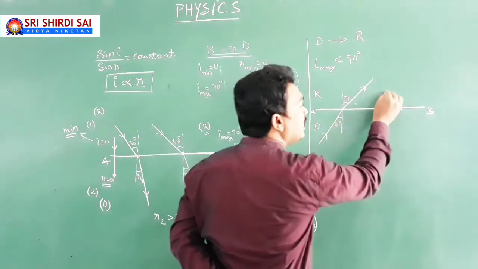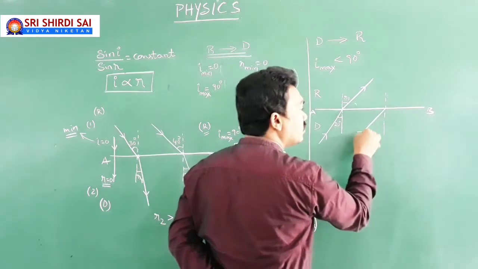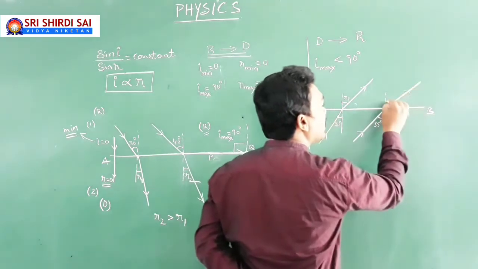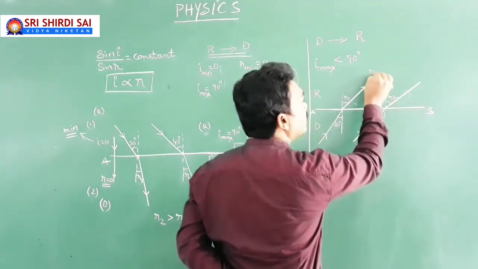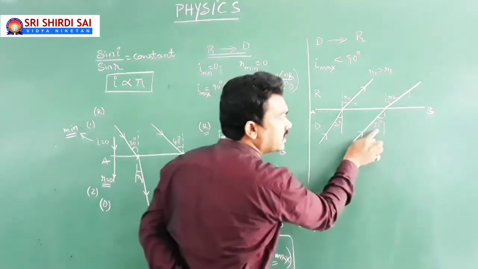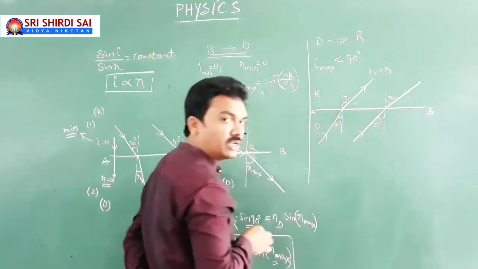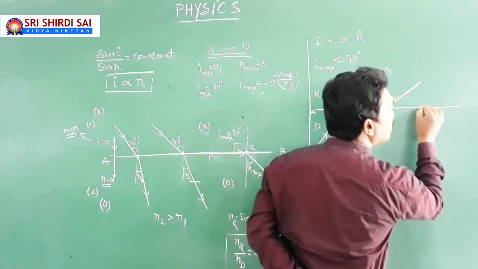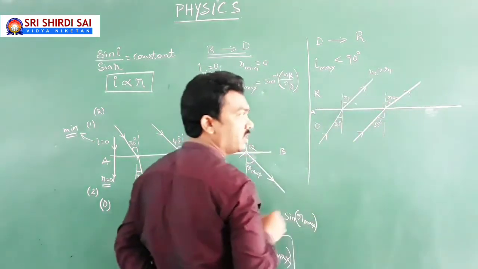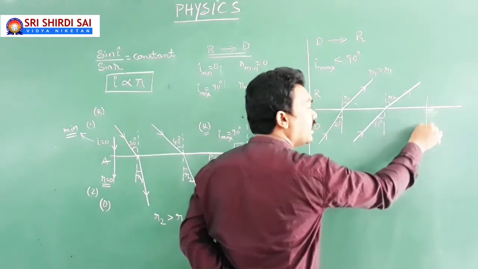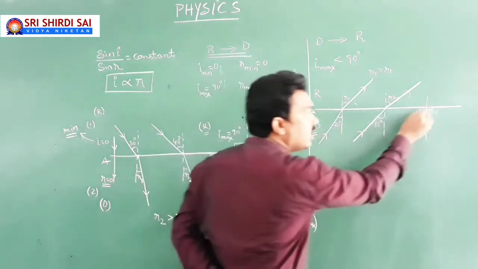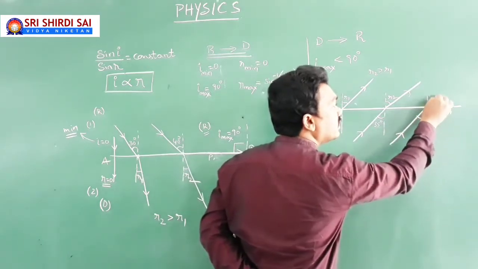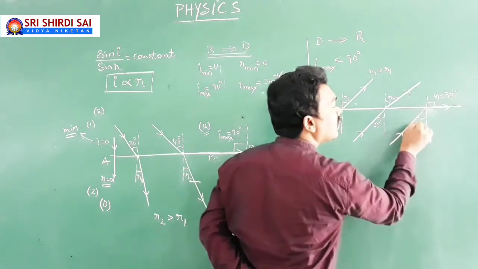R1. Now you increase the angle of incidence to 35 degrees. Yes. Then it refracts away from the normal at an angle of refraction R2. Of course, R2 is greater than R1, no doubt, because the angle of incidence increased, so the angle of refraction has to increase. In that way, to what maximum angle of incidence can you increase? Yes, coming to that point. So in this way, you can increase the angle of incidence in denser medium to a particular value for which the angle of refraction becomes 90 degrees. This is I max.